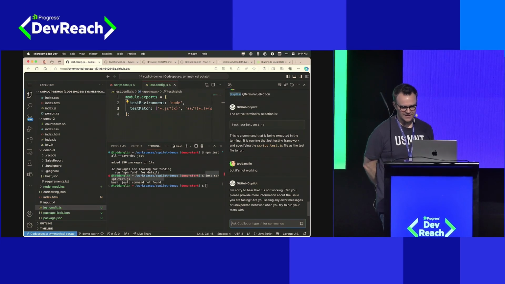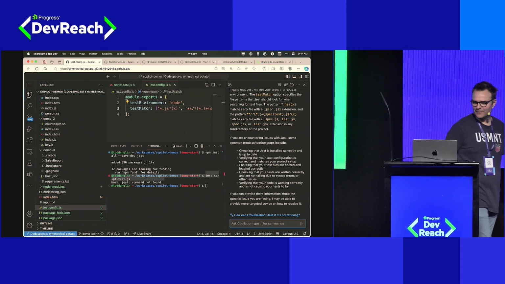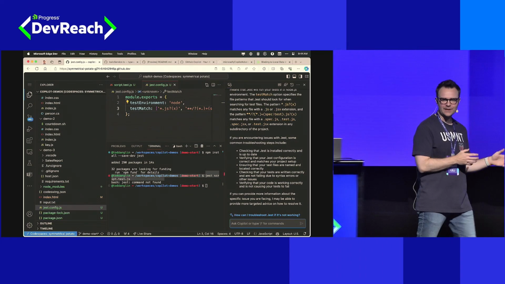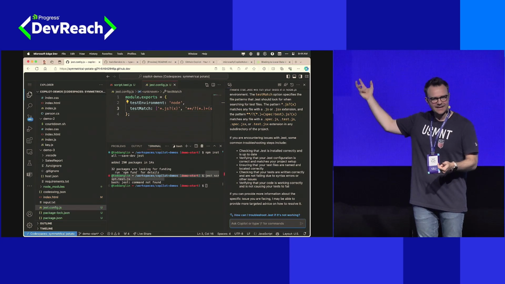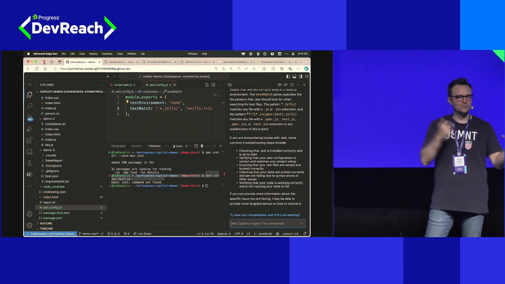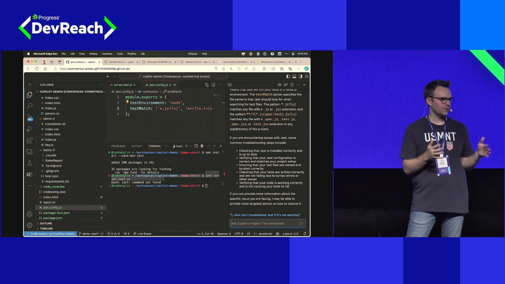I'm sorry to hear that it's not working. Can you please provide more information? So you can see, and I'm not going to go through all of this, you can keep going through a conversation to talk about the problems you're having, get guidance, it'll give you answers to keep you moving, and I find it just makes you get stuck for a shorter period of time.